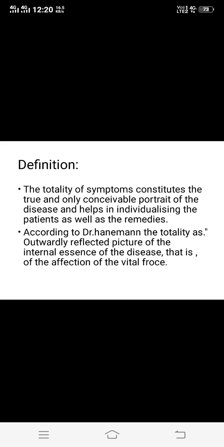totality of symptoms. Then next, according to Stuart Close, how he defined the totality: the totality means the sum of the aggregate plus the idea or plan which unites them in a special manner to give them its characteristic form.